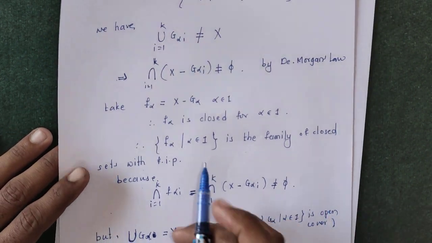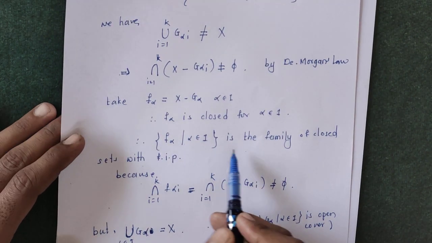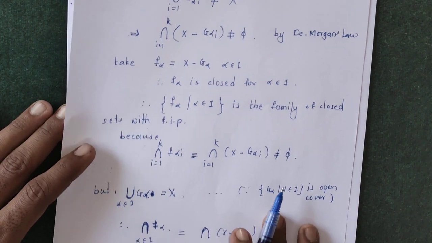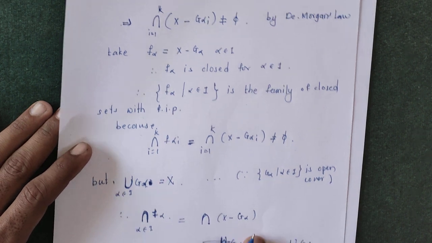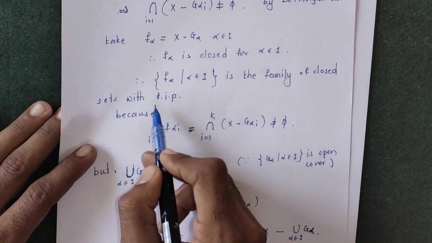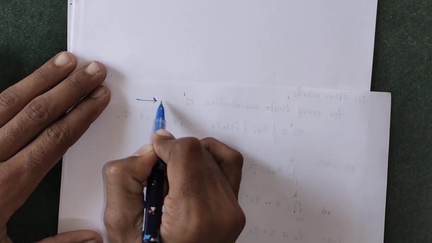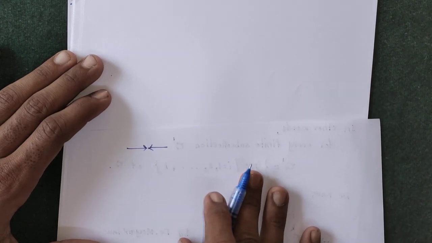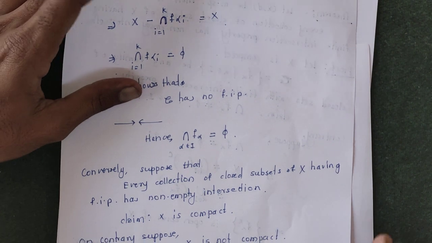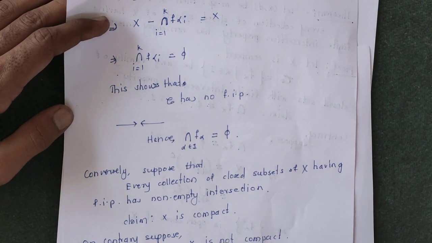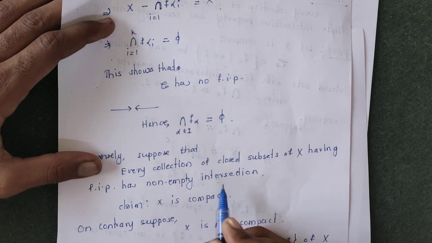This means F alpha is a family of closed sets with finite intersection property, so the intersection of F alpha must be non-empty. But this intersection is empty, which is a contradiction to the hypothesis, because our hypothesis is that every collection of closed subsets of X having finite intersection property has non-empty intersection.